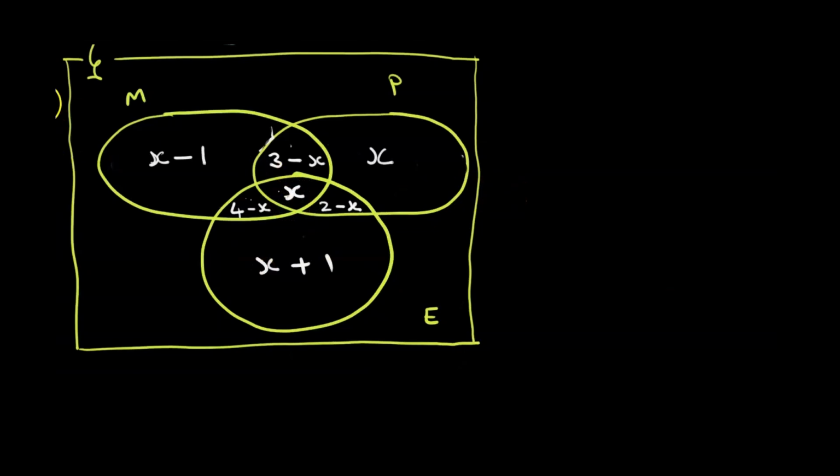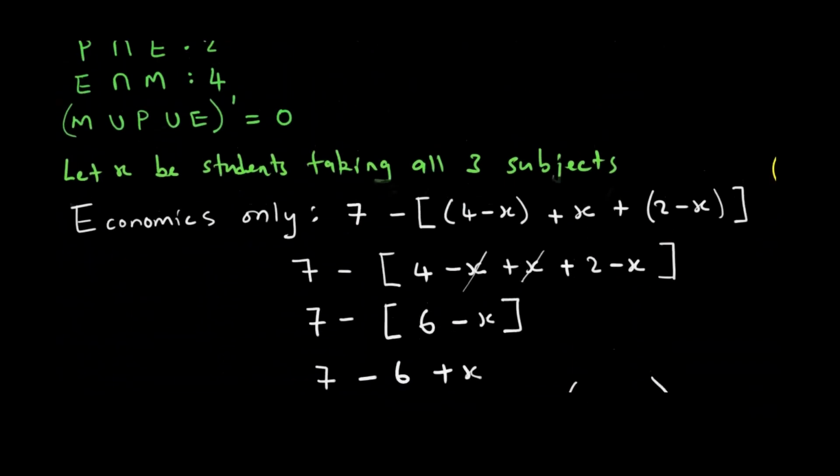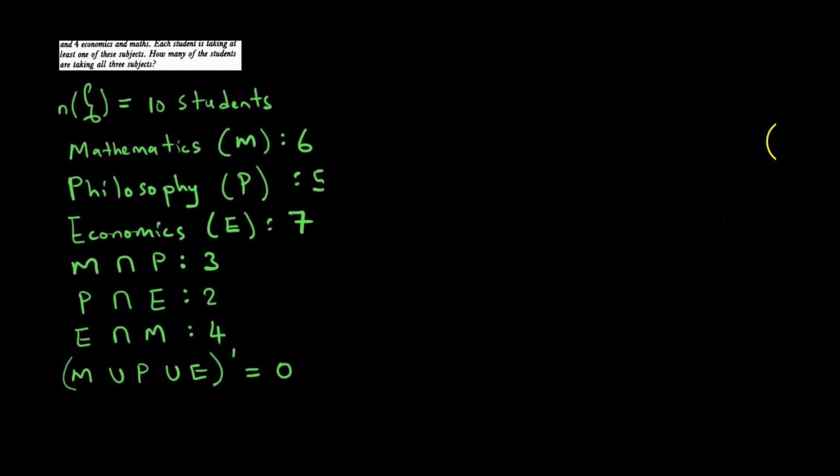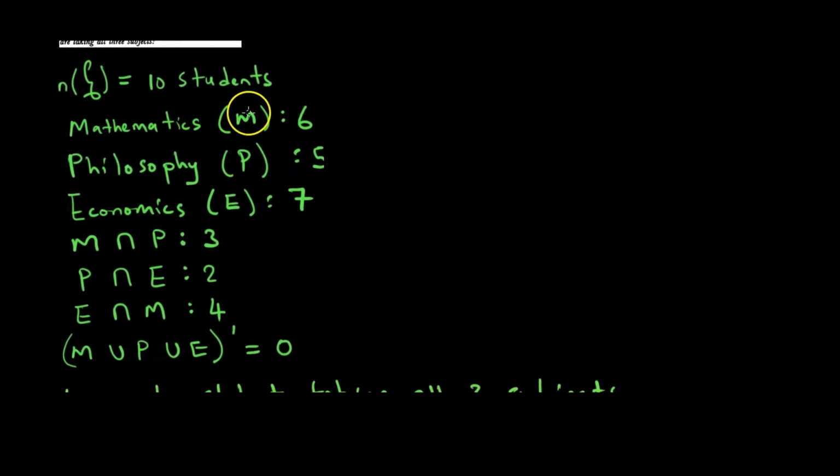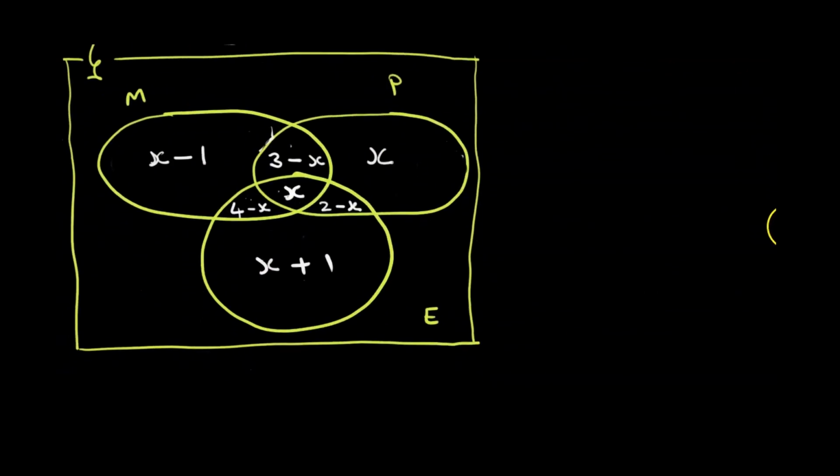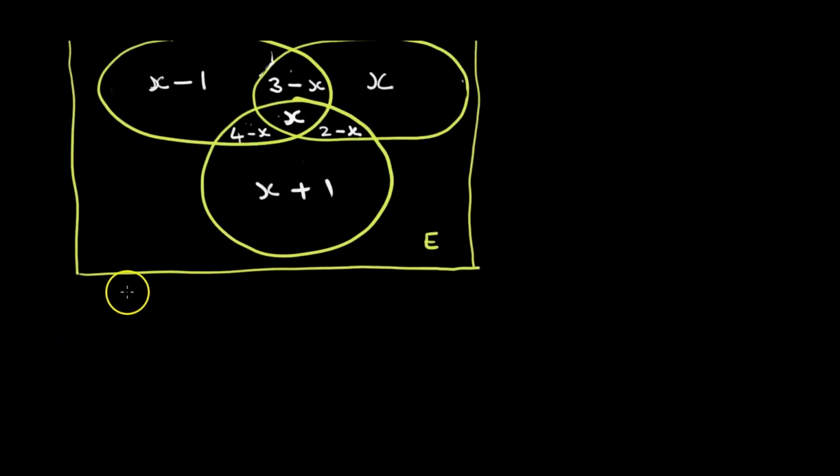So x tinoiwana sei? We are going to add everything inside the Venn diagram and add it to 10. Why 10? Because taudzwa kuti all the students we are dealing with are 10. The number of elements of the universal set is equal to 10. So let us do the addition. So I think it best tikazviitira panapa.